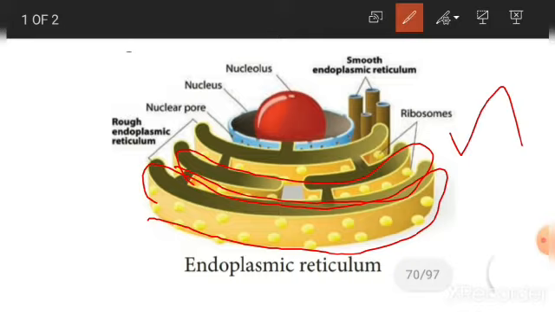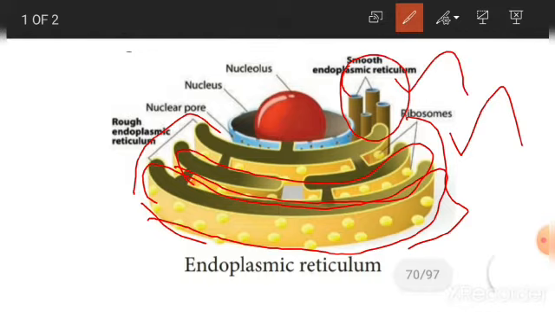Yes, they have two types. One is rough endoplasmic reticulum and another one is smooth endoplasmic reticulum. This is the rough endoplasmic reticulum, that yellow color structure, and this is the smooth endoplasmic reticulum. What is the difference between them? Rough endoplasmic reticulum is rough due to the ribosomes attached to the membrane.